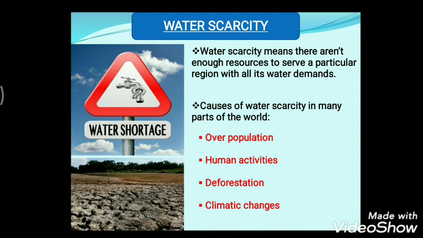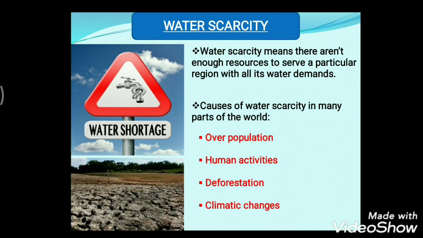Next we have human activities. Under these human activities come water pollution and similar things. The discharge of sewage and industrial waste has polluted the water to an extent, and it has caused harm to marine life also. In this way, these human activities have also affected water resources.